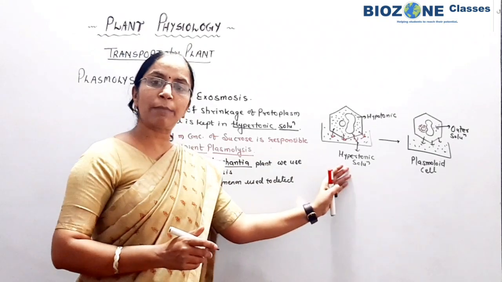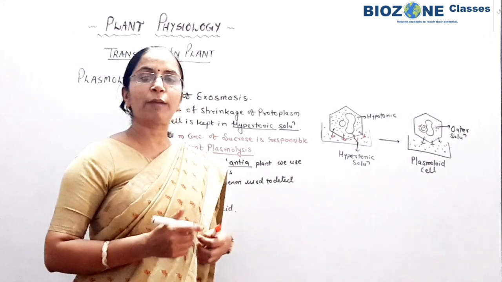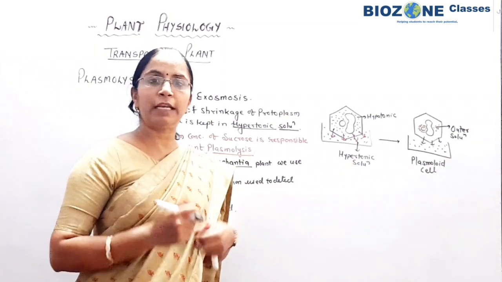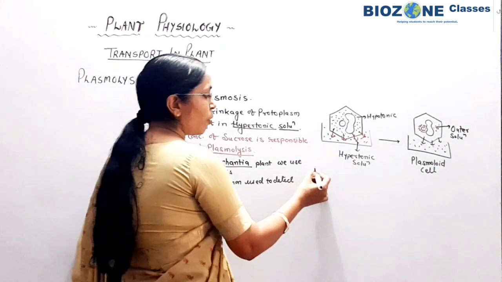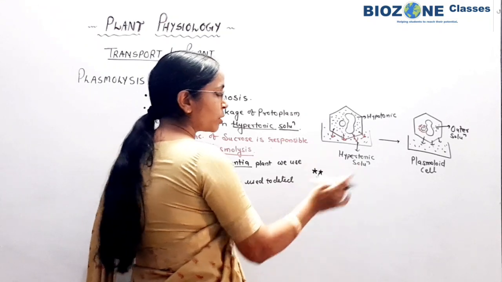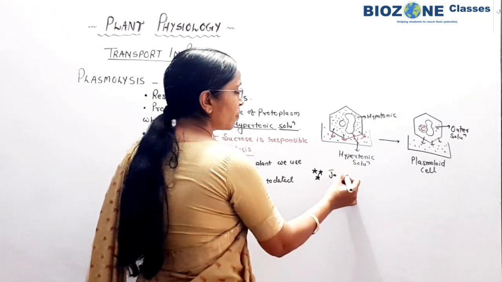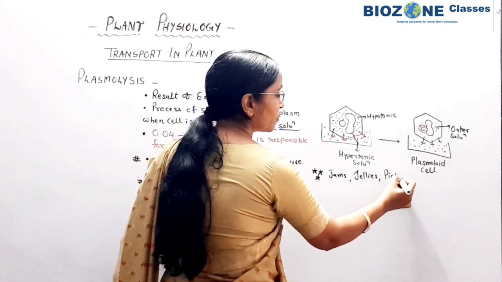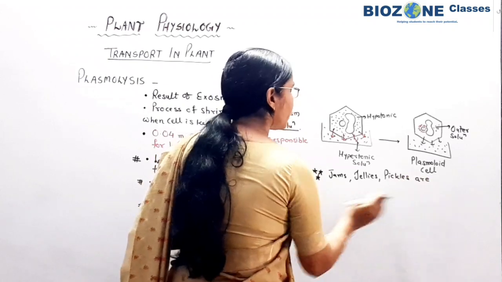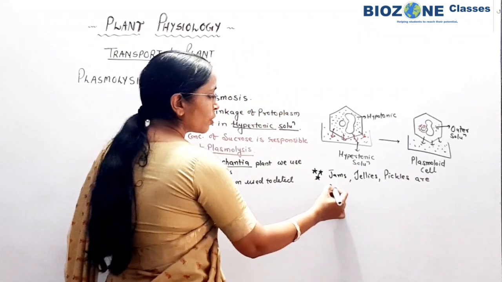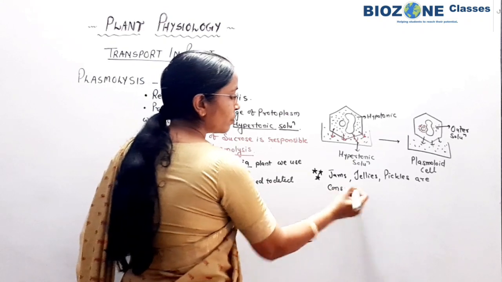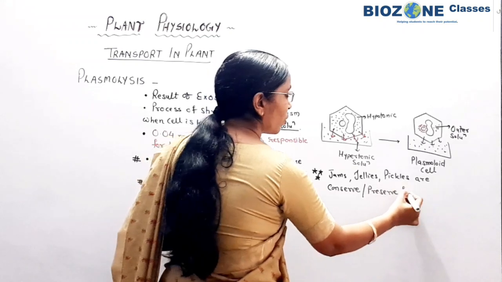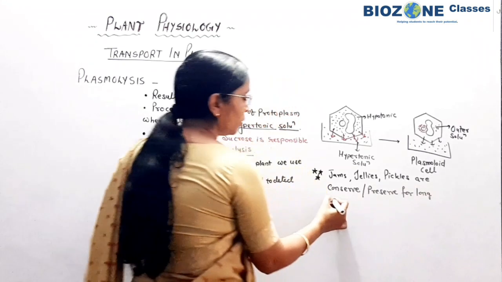Now plasmolysis, you remember clearly. Because of plasmolysis one can identify what? One can identify the livingness of the cell. What is the importance of the process? Importance of the process, you remember: jams, jellies, pickles are conserved and preserved for a long duration.